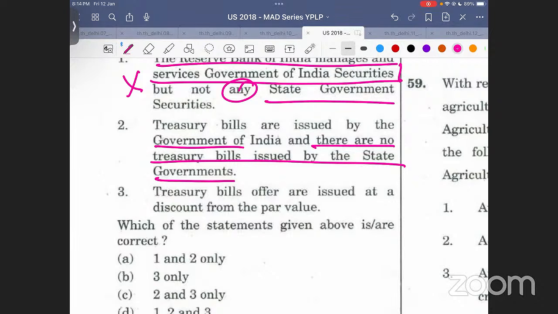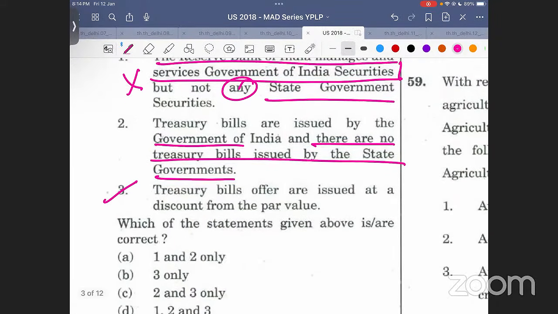This is a very generic topic of economy. I'll tell you specifically what you need to read in economy. Okay, I'll specifically tell you कहां से क्या पढ़ना है बहुत डिटेल में, और मैं इकोनॉमी पढ़ाऊंगा भी. ठीक है, I'll teach you economy. बात समझ आ गई? Okay, so this particular statement will be correct. एक डिस्काउंट वैल्यू पे मिलते हैं वो, and then you sell them at the par value. ठीक है, जितना पार वैल्यू था उस पे जाके आप उसको सेल कर दोगे. So the third statement is going to be correct.